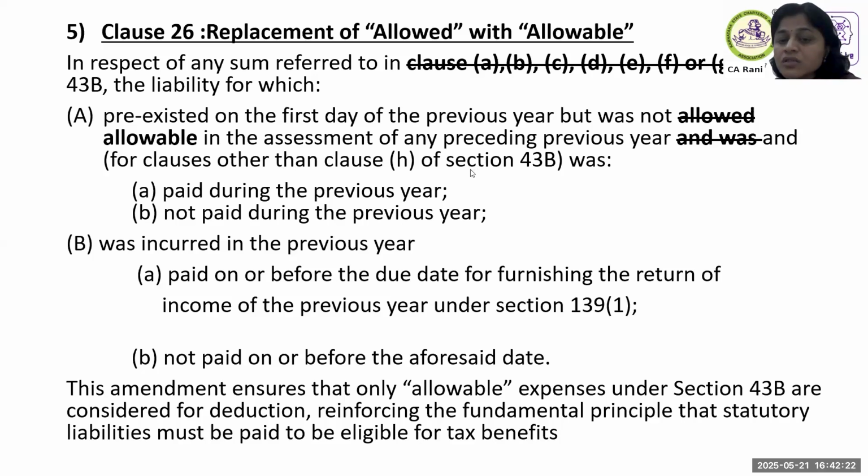So clause H of section 43B talks about MSME payments. Now, since the principal repayment and also the interest payment have been specifically addressed in clause number 22, which we saw in the earlier slide, that reporting requirement is removed from this particular clause. So this is one amendment which you have to pay attention to.